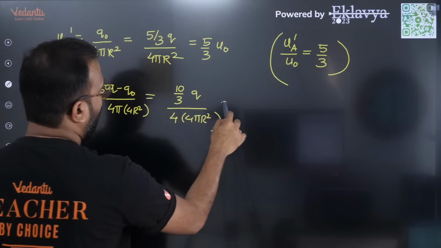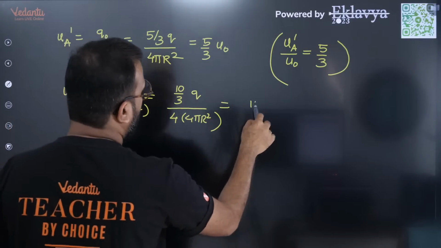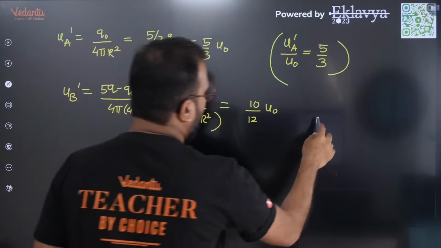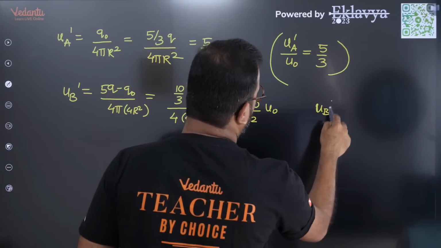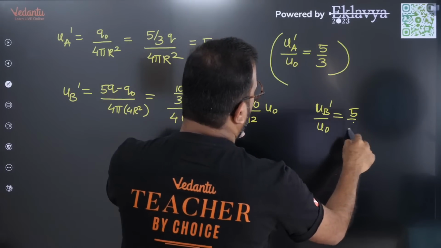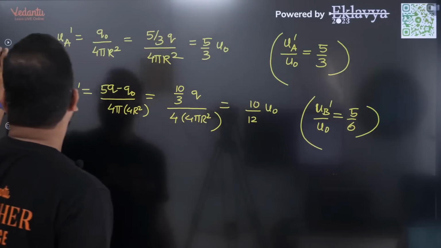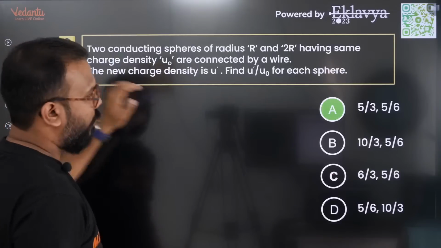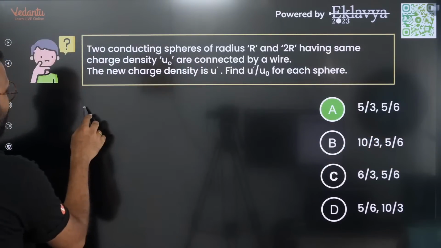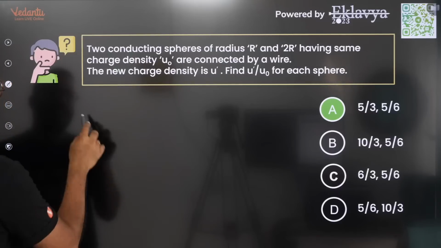So this q by 4 pi r square we already know is u naught. So this is 10 by 12 times u naught. So everybody, we have UB dash by u naught as 10 by 12 or 5 by 6. So what we are getting, 5 by 3 and 5 by 6.